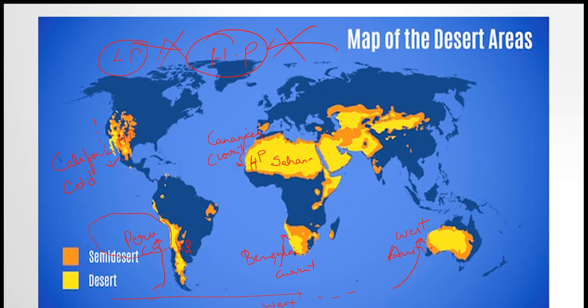Now you must have known all these names from my desert video, right? There are 3, 4 deserts here. What are those? Great Basin. Mojave. Chihuahua in Mexico. What is this famous desert? Atacama. This one. Even in some questions they will ask under the influence of which cold current a particular desert is forming. Then it will be helpful. Sahara. That is the reason there is no rainfall in this one.